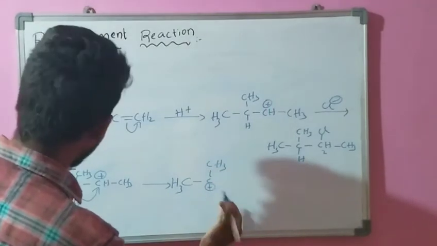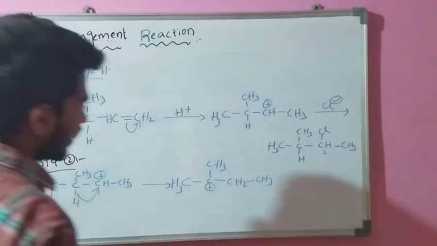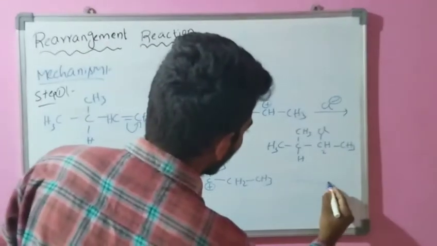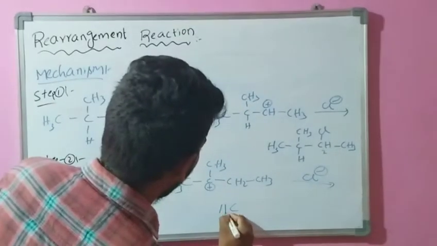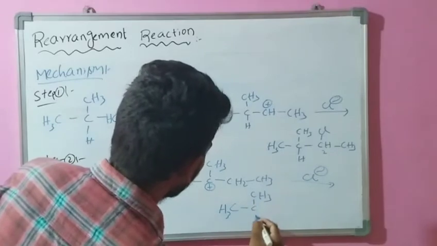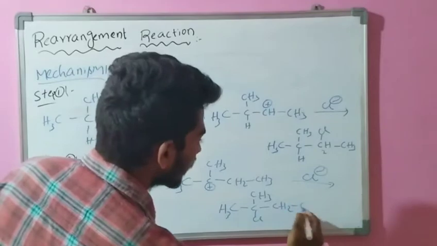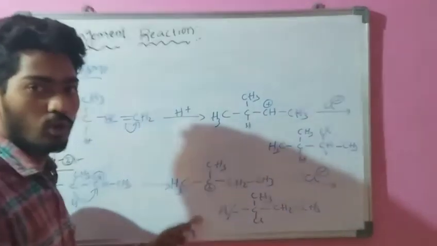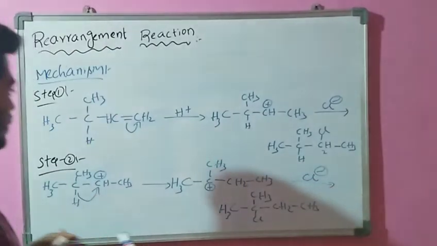Here a carbocation is formed with CH2-CH3, which is treated with another chloride ion. It forms our second product, 2-chloro-2-methyl butane, observed in this second step.